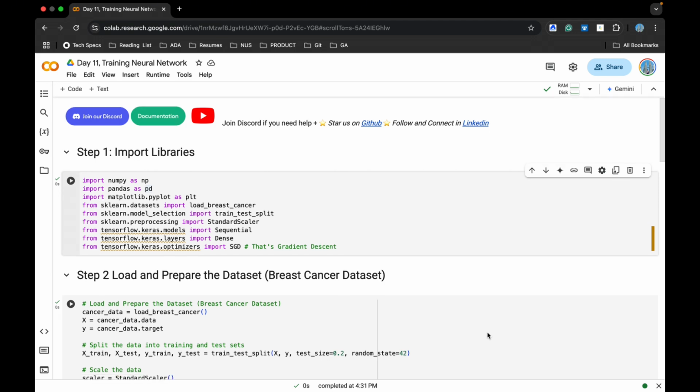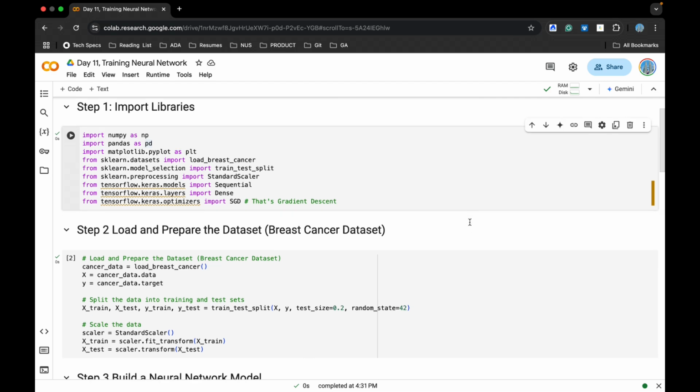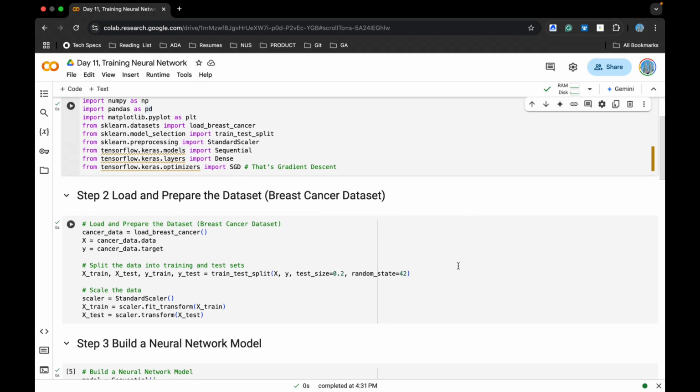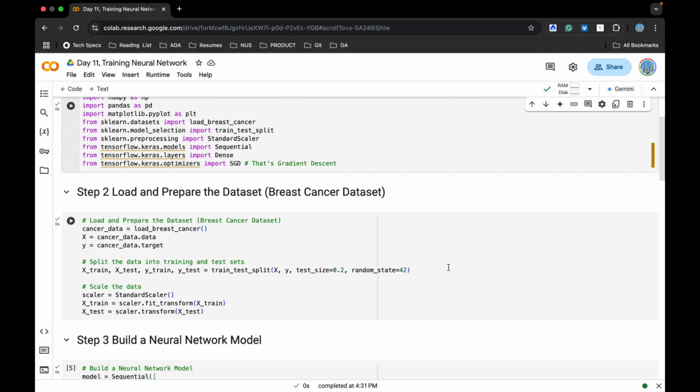Now the first cell brings all the important libraries. The second cell, as I shared last time: make sure that your dataset is very good, clean the dataset, standardize the dataset, split the dataset. In this dataset I have not checked for missing data, because I know this dataset doesn't have any missing data; it is very good data. It's a standard dataset which is brought into the library, and I'm using that data itself. So I've done that.